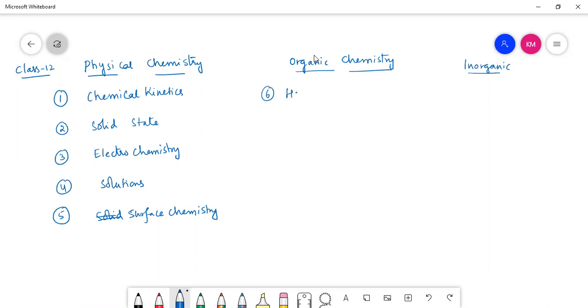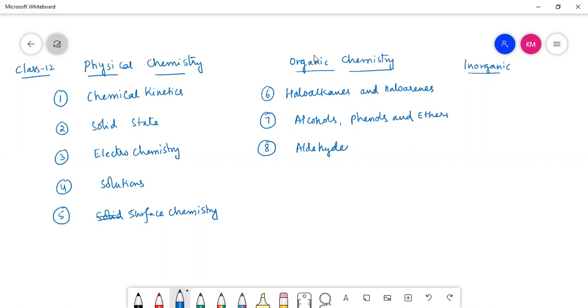Under organic chemistry, we have haloalkanes and haloarenes, alcohols, phenols, and ethers. Next, we have aldehydes, ketones, and carboxylic acids.